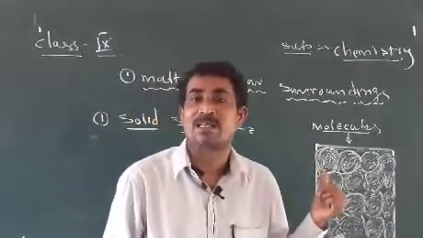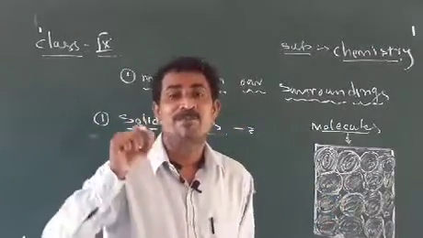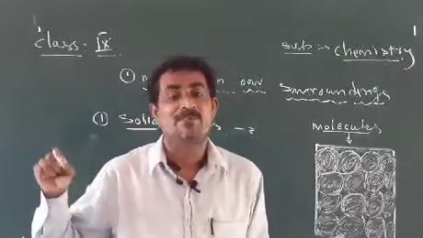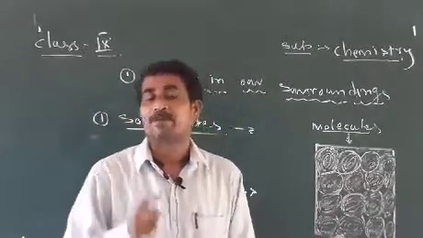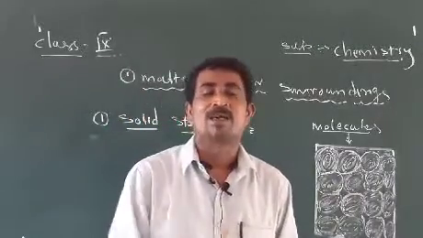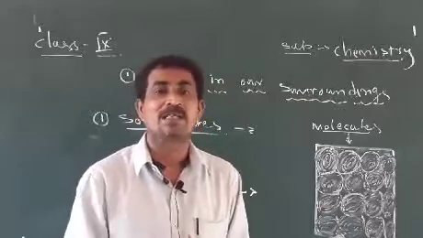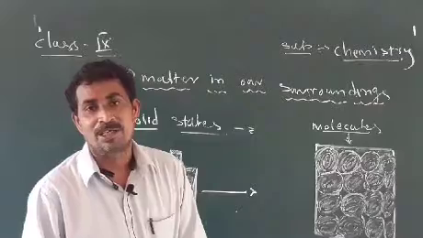The first state of matter we learn is solid. The solid definition we made: the object which has a fixed shape, size and volume, such objects we can call a solid. Examples are iron, stones, plastics, copper and silver. We can observe a lot of examples like this in solids.